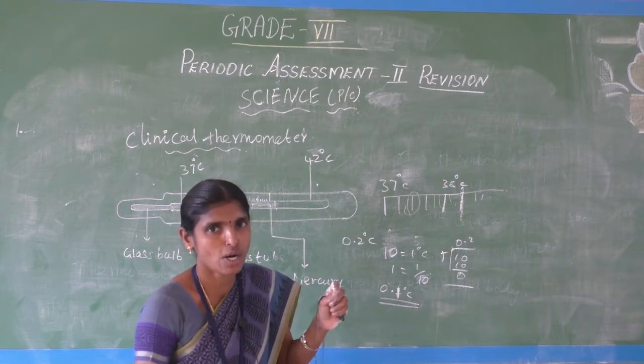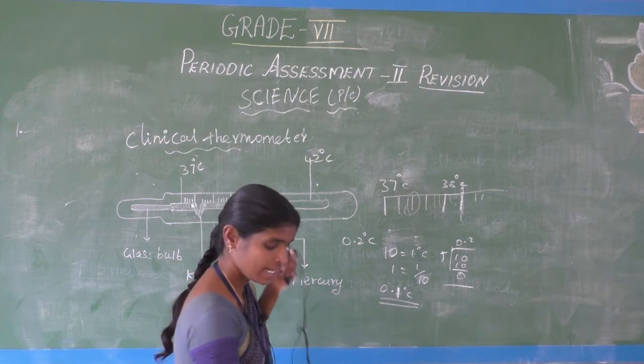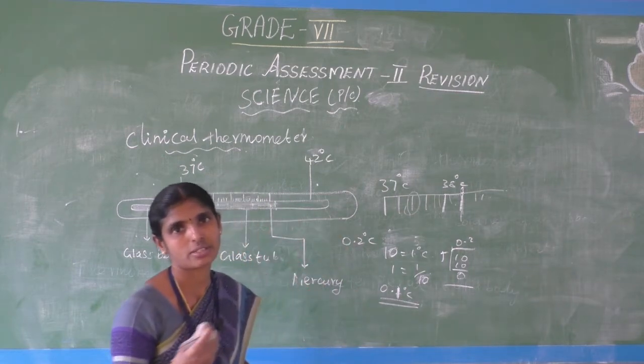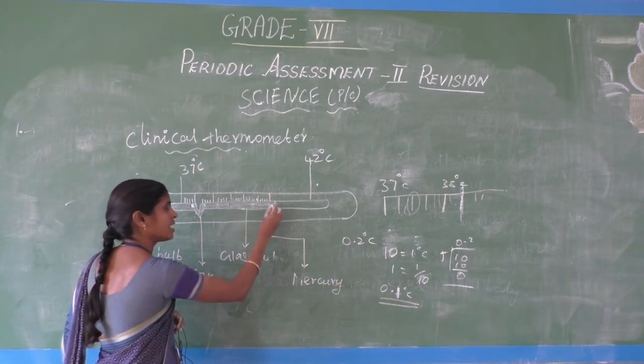What is the value of the small line here? Suppose there are 10 lines, then 10 lines equal 1 degree Celsius, so 1 line equals 1/10, which is 0.1 degree Celsius. Now if we take 5 lines, the value of the small line is 0.2 degree Celsius; if we take 10 lines, the value of the small line is 0.1 degree Celsius. Are you clear? They will ask one more question.